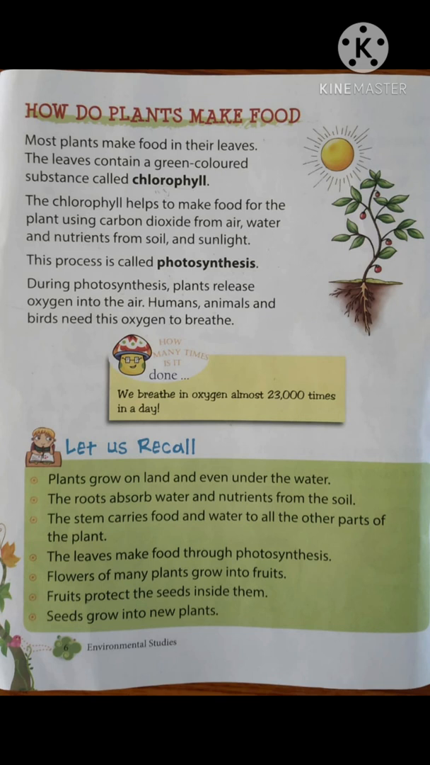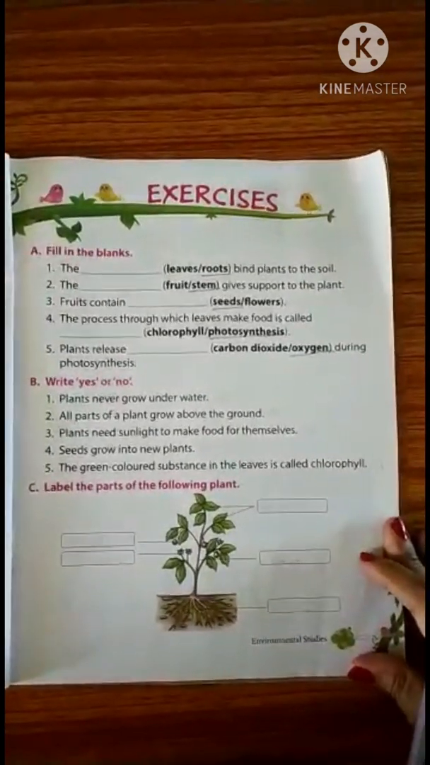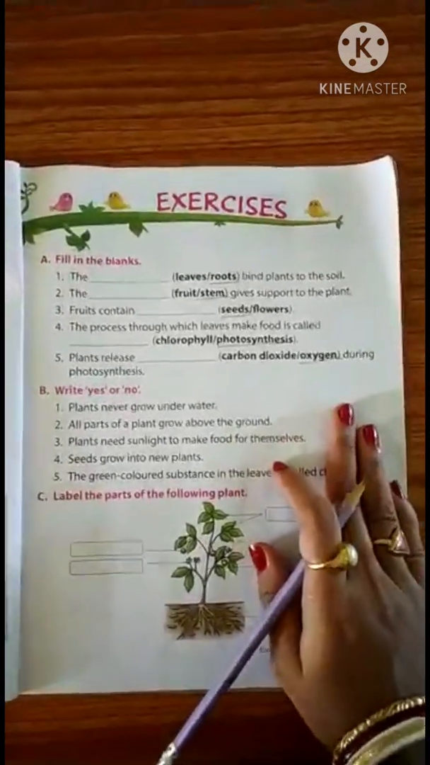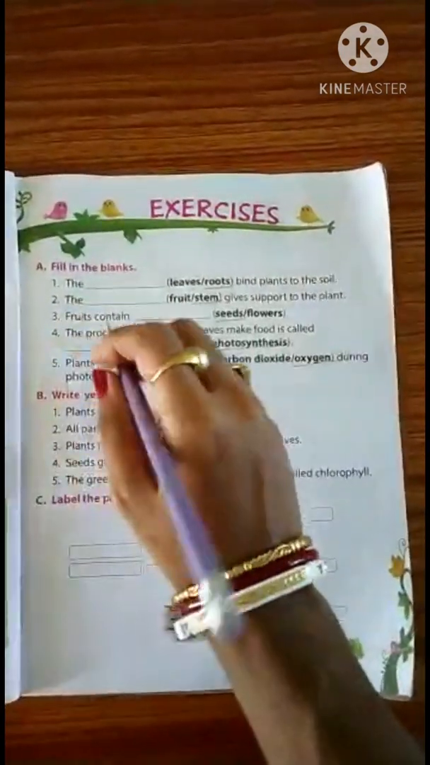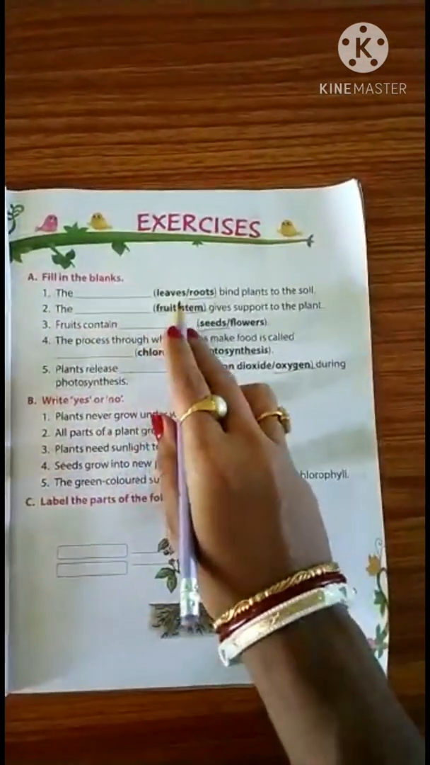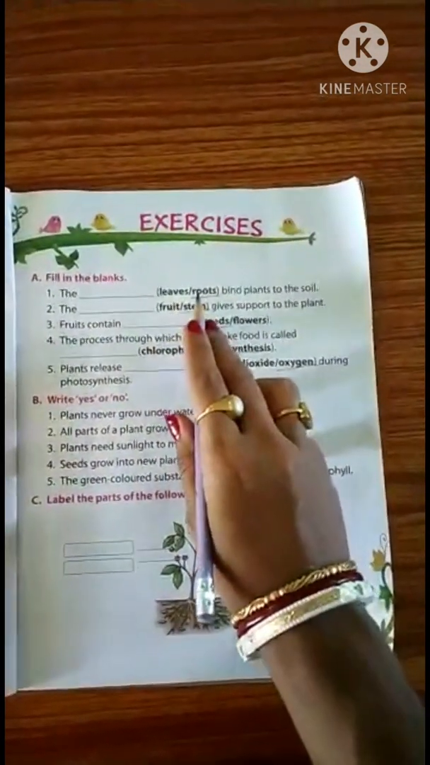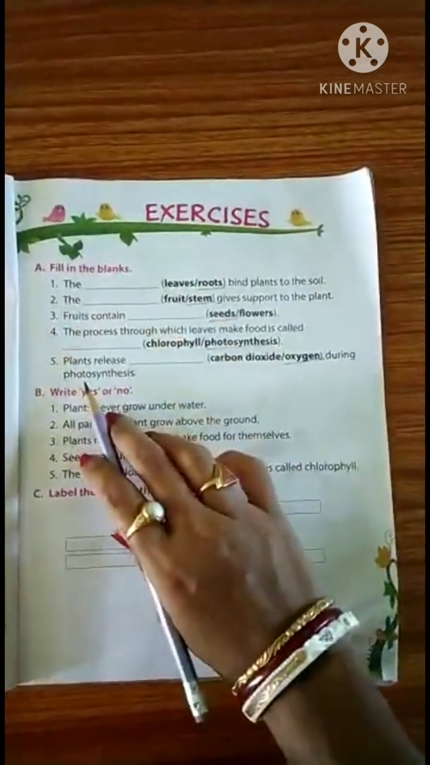So now you take out your book, pencil and eraser, and we will start writing the book exercise. All right. Okay, take it out. Is everyone ready with your books? Now, first you see the book exercise. First one is fill in the blanks. Here blanks are there and options are given. We will select the correct option and write it here.